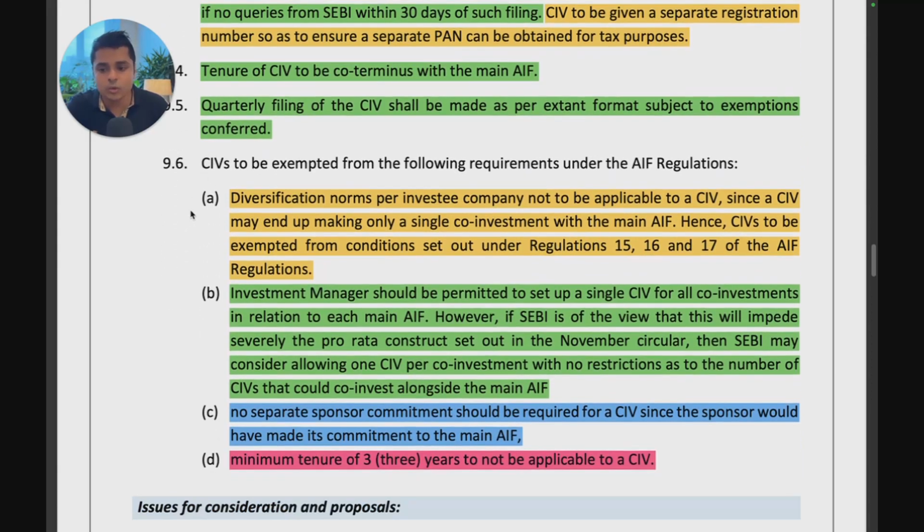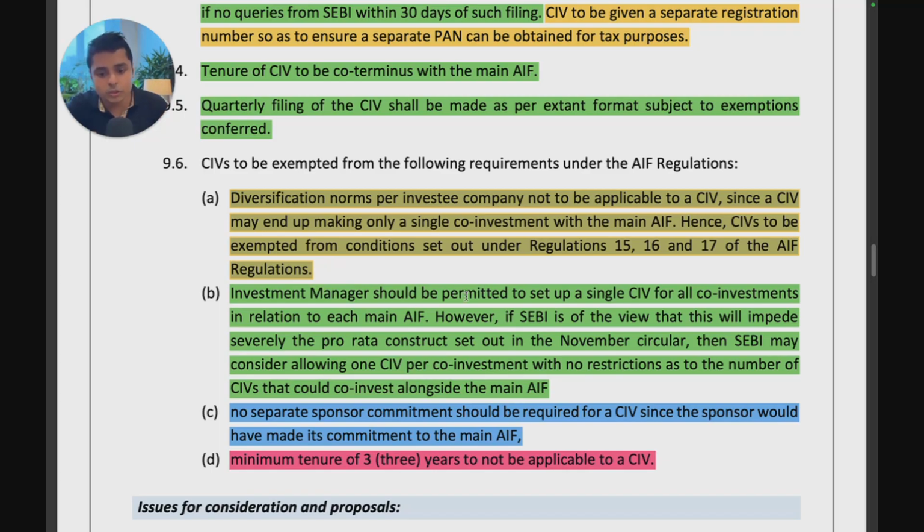So they want to exempt co-investment vehicles from 4 requirements. Diversification norms. CAT 1 and 2 AIFs have a diversification restriction that they can only invest up to 25% of their investable funds in one company. Here they are saying a co-investment vehicle can do 100% in one company, which is fair. You may not want to co-invest in every company. It's a fair ask, and they're suggesting exemption from this.